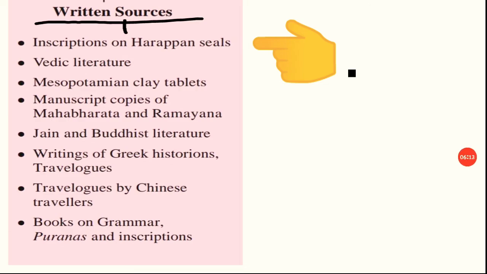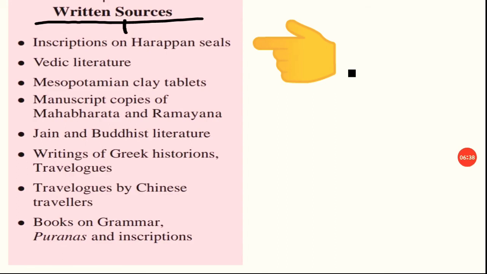They included seals, so inscriptions on those seals are also included in written sources. Vedic literature, Mesopotamian clay tablets, you must have seen it in the 4th standard, Mesopotamia. Yes, those clay tablets, and manuscript copies of Mahabharata and Ramayana.